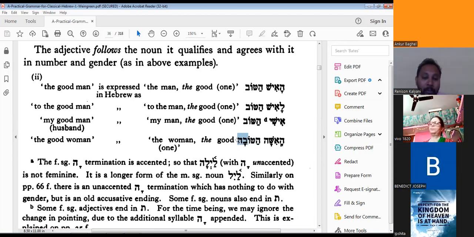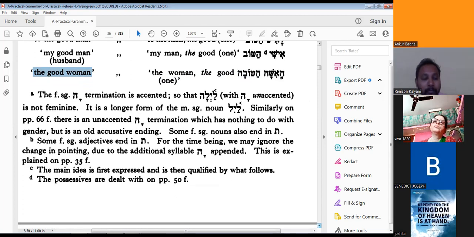So this is hatova. Like ha issa means the woman, hatova also means the good. This is the feminine ending of tov. Remember? So the literal translation is: the woman, the good. So the phrase will come like this: the good woman. Okay, now you got it.